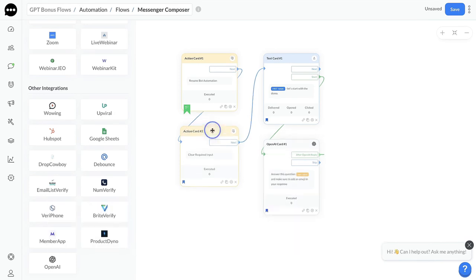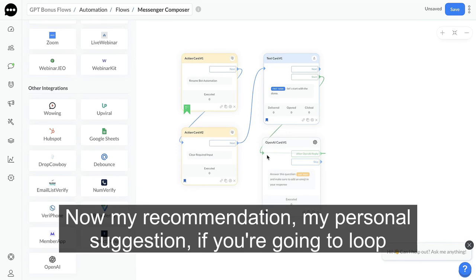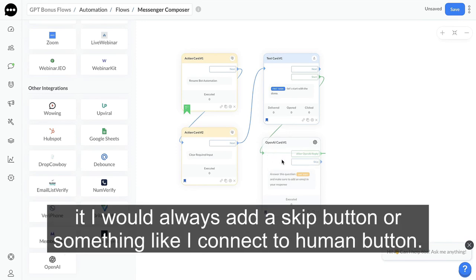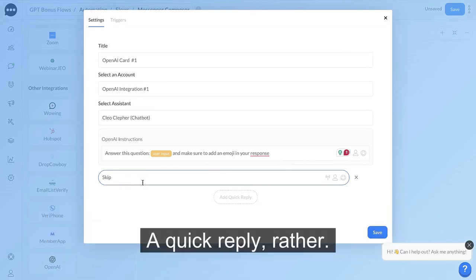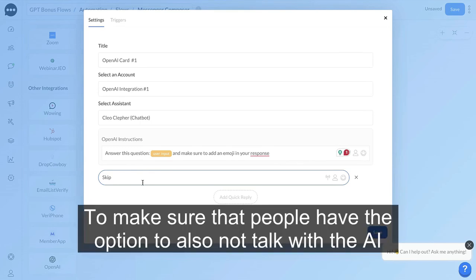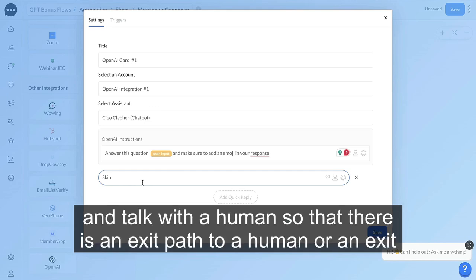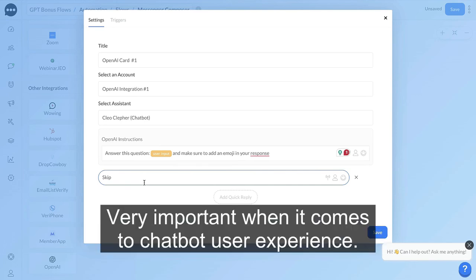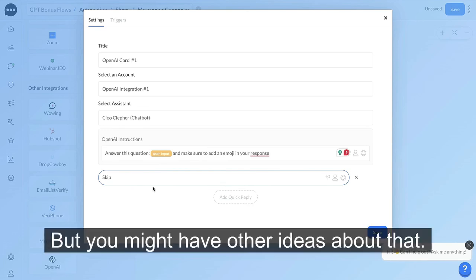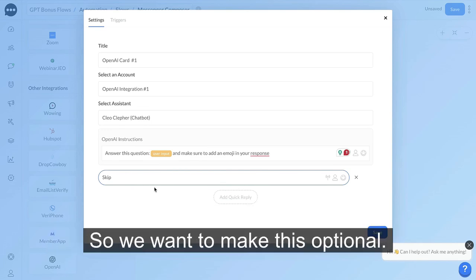Now, my personal suggestion, if you're going to loop it, is to always add a skip button or something like a connect to human button, a quick reply rather, to make sure that people have the option to not talk with the AI and talk with a human, so that there is an exit path to a human or outside of the whole AI loop. Very important when it comes to chatbot user experience, but you might have other ideas about that. So we want to make this optional.